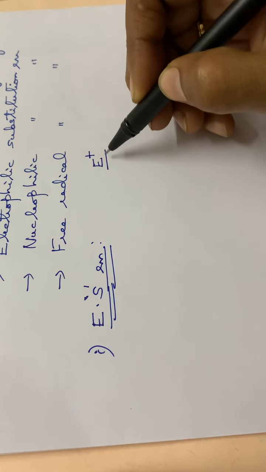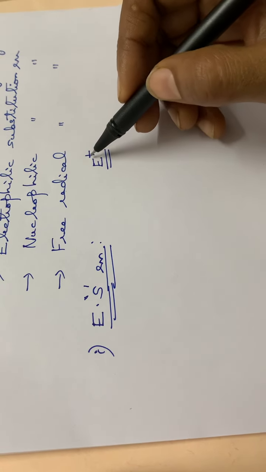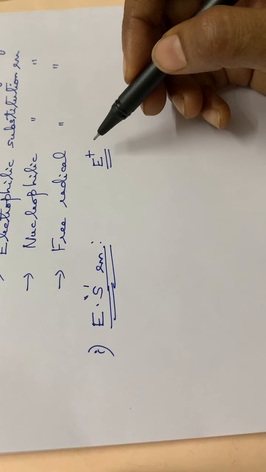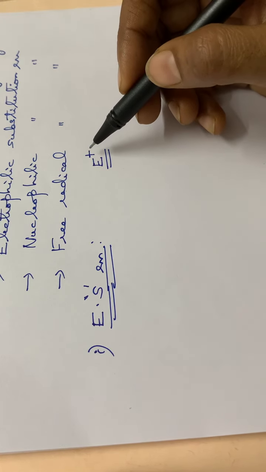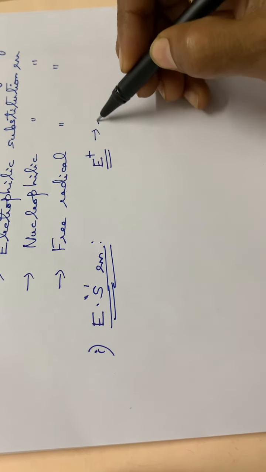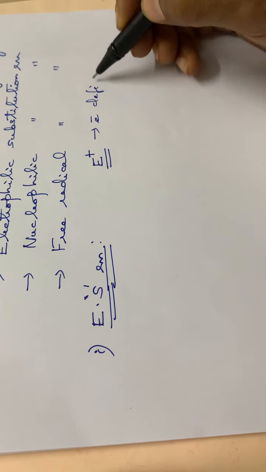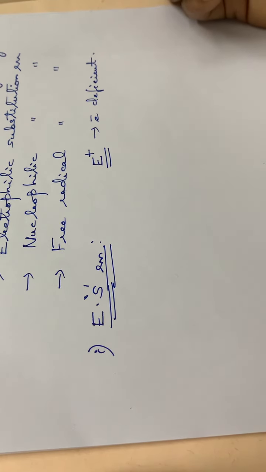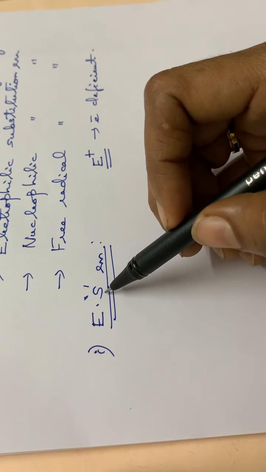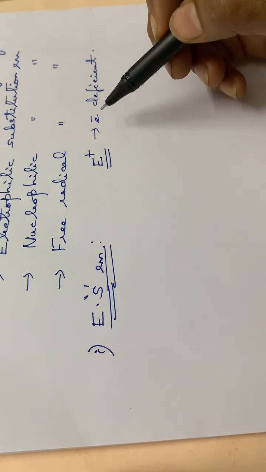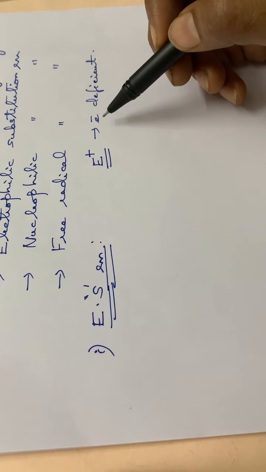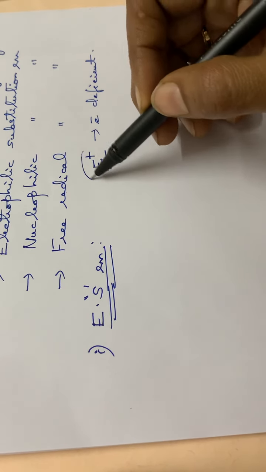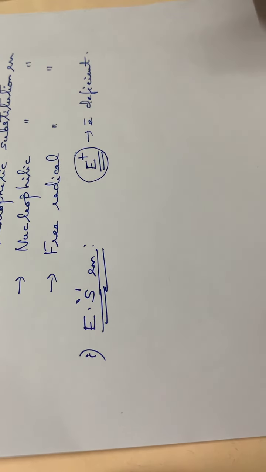It is E plus, that is an atom or group of atoms having a positive charge. That means it is an electron deficient species. So electrophilic substitution means the attacking species will be an electrophile, E plus.